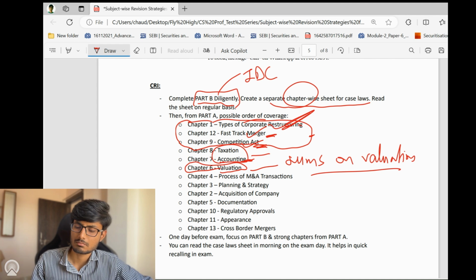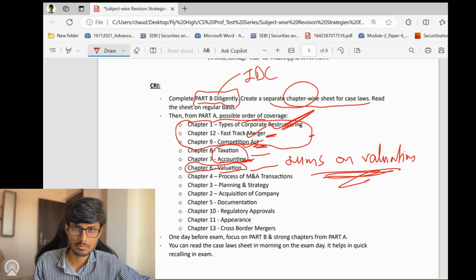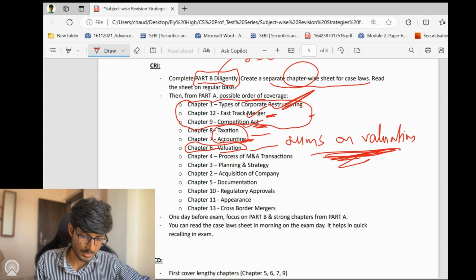Even they copy pasted the same question from this document which I have in the exams by simply changing the names. That's it. The figures of the question were same, but they just changed the name. So you can use this document to practice sums on valuation.